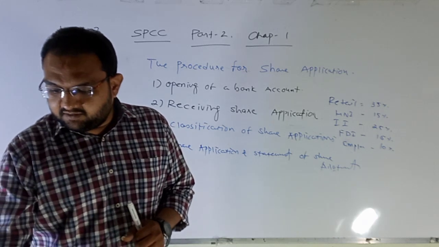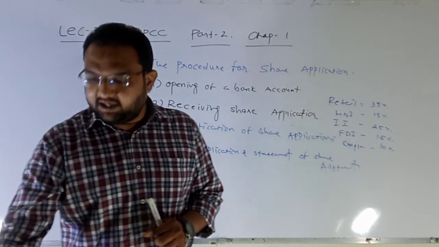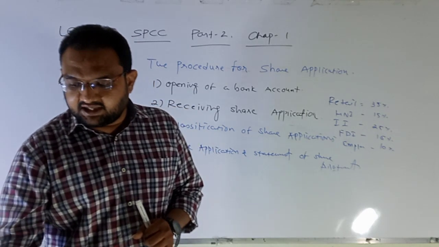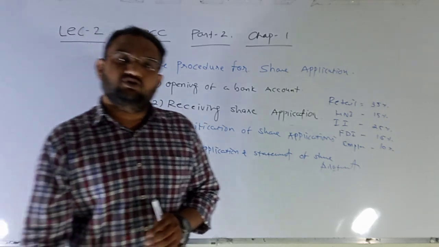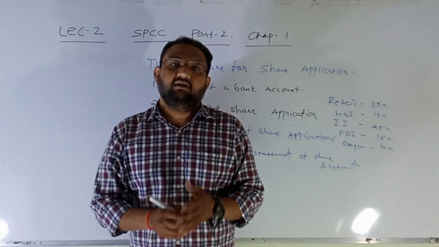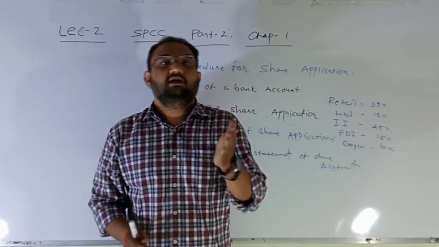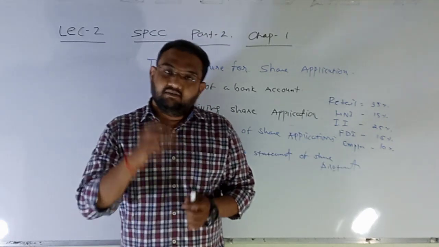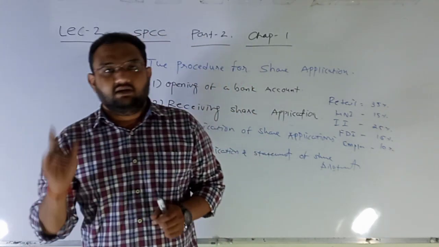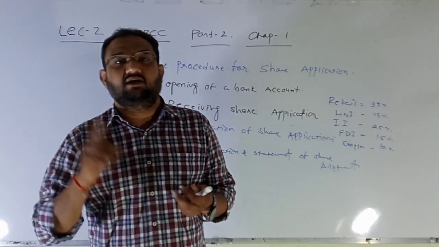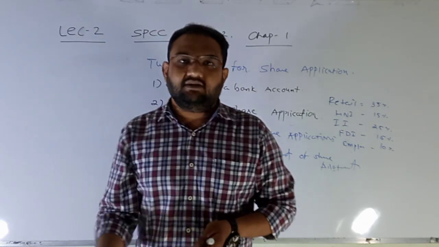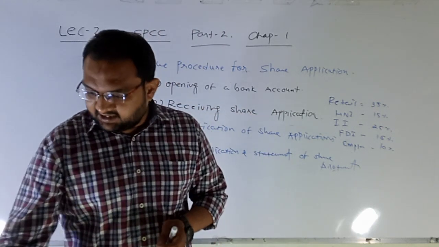A statement of allotment containing the details of the name of the applicant to whom shares are allotted, number of shares allotted, demat account number, depository participant ID, etc. is prepared. So now, when we reject the application, then we inform that your application is rejected, or you haven't received any allotment. But for those selected for the allotment, the list of their applications along with their name, PAN number, depository account number, number of shares allotted, amount to be debited, and each and everything, one statement is prepared by a company secretary.